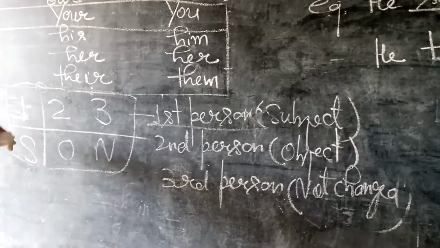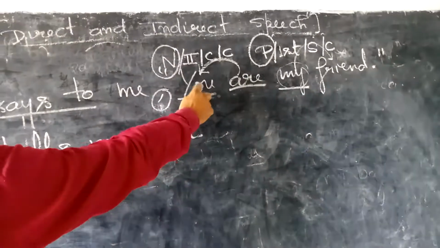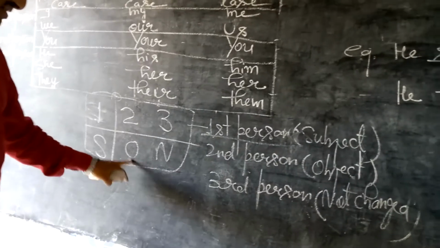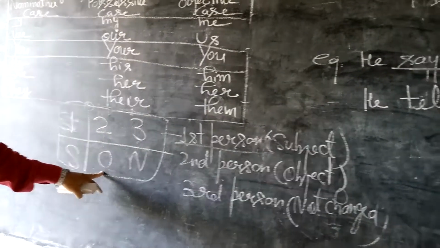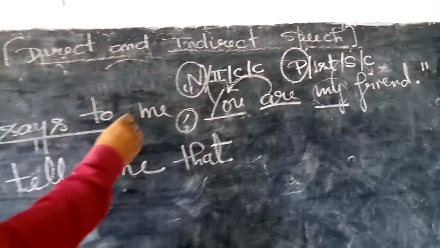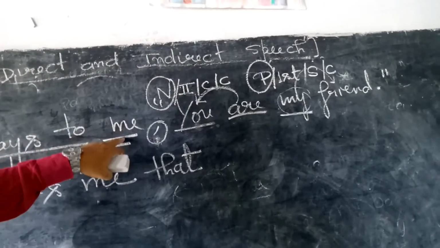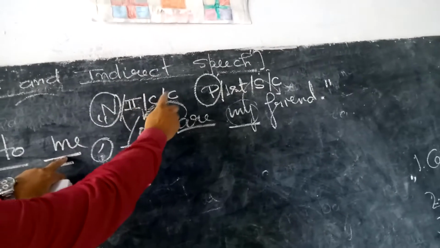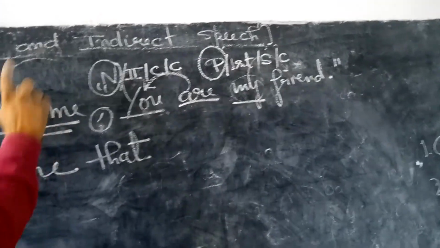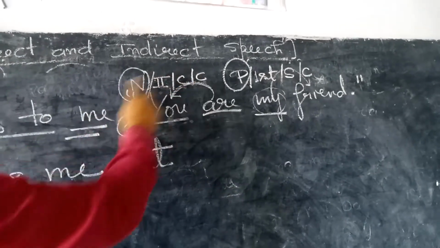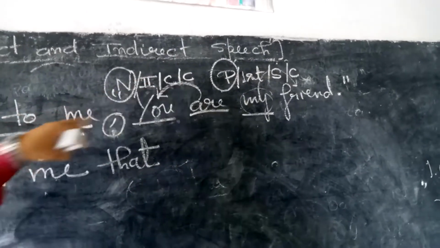Okay, students? So now first of all check out the very first thing. This is the second person pronoun, and second person pronouns are changed first of all according to object. Second person pronouns according to object. Okay, students, find out the object. Object is me. Okay, students. Now we will ask these three questions, 1, 2, 3 questions according to me. First question to me, second question to me, third question to me.